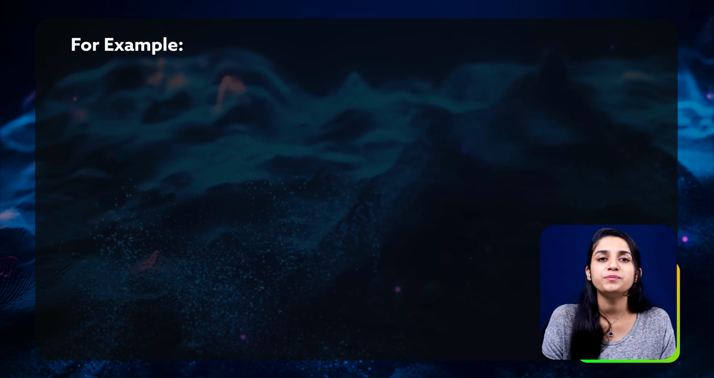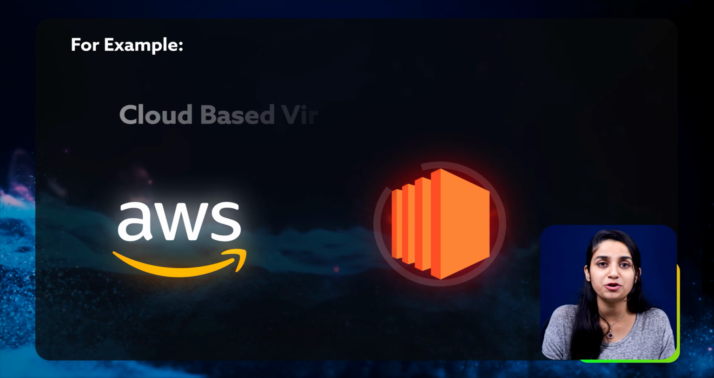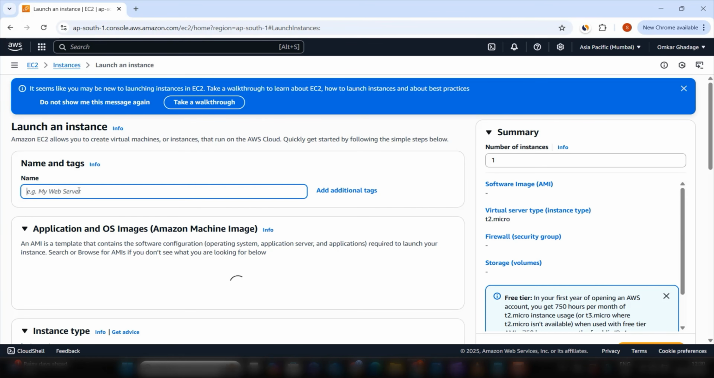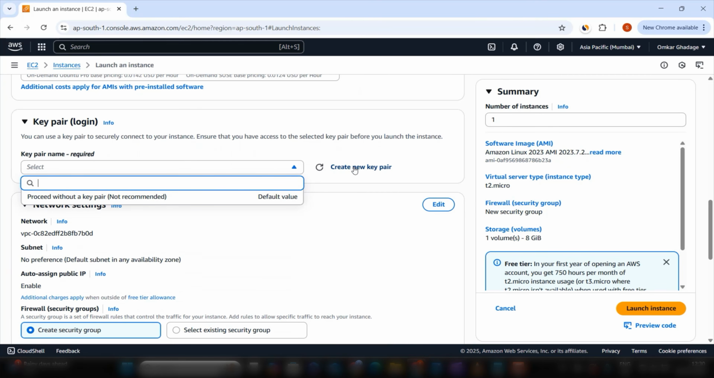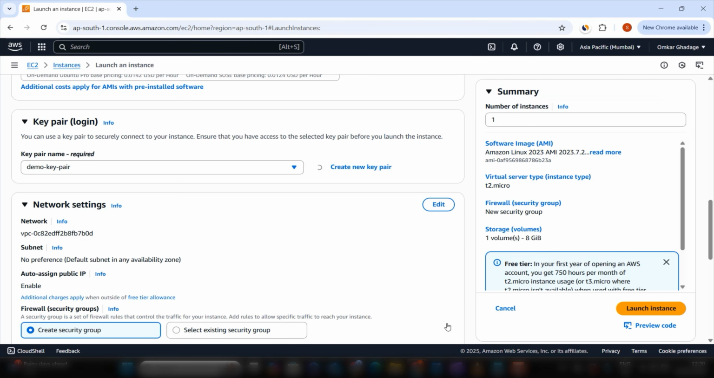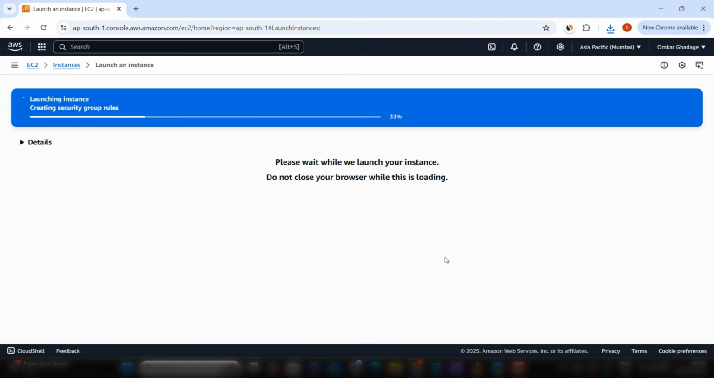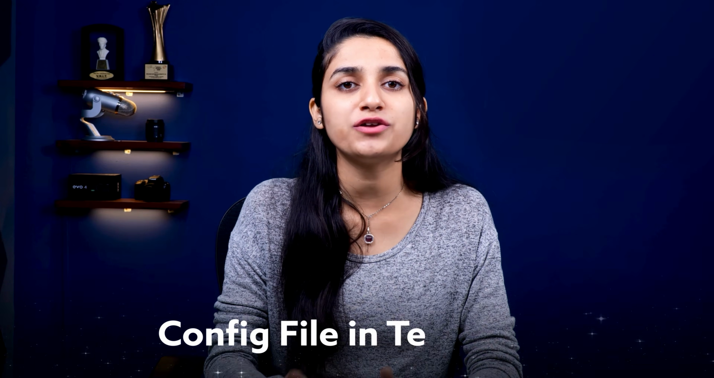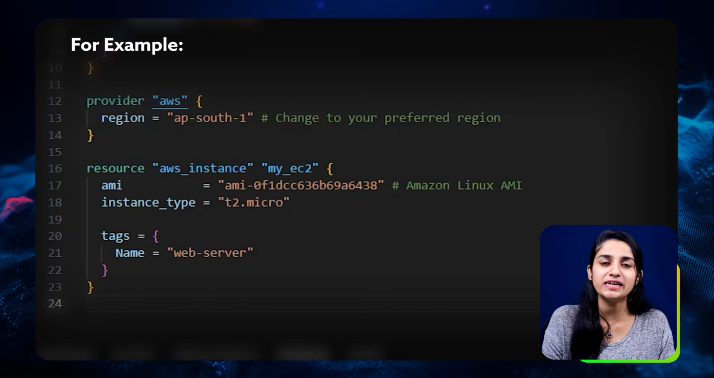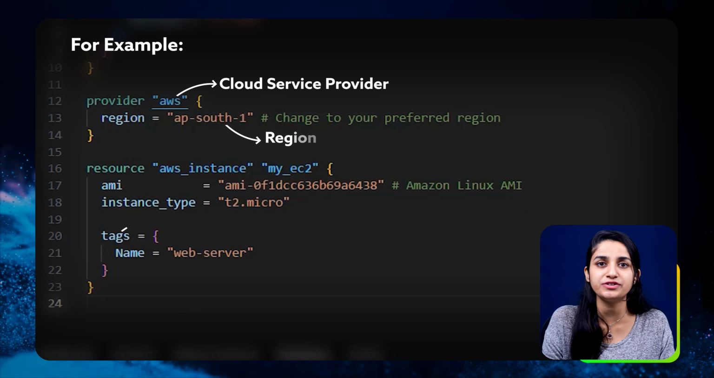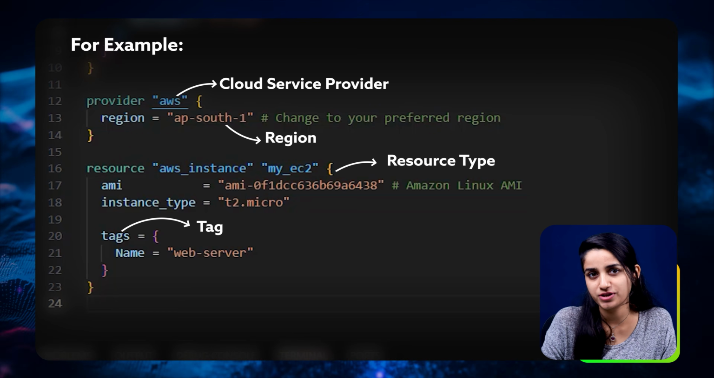For example, suppose you are working with AWS and you have to create an EC2 instance, which is a cloud-based virtual machine. So what you will do now is go to the EC2 dashboard, launch an instance, then manually configure all the specifications required for an instance, and then create and launch it, right? But the same thing can be done in the blink of an eye with a config file in Terraform. You tell Terraform, I want an AWS EC2 instance in this region with this stack, and Terraform handles the rest, including the dependency resolution as well.